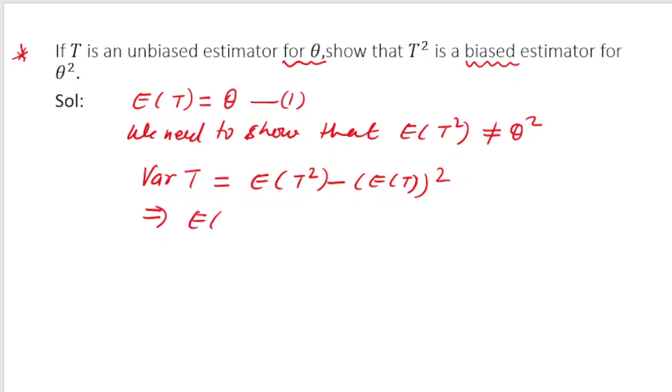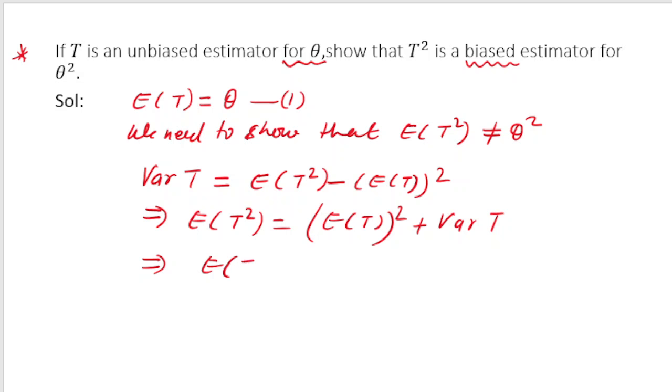Taking this term to the left hand side, I get expectation of t square is equal to expectation of t whole square plus variance of t. As expectation of t is equal to theta, this is equal to theta square plus variance of t.